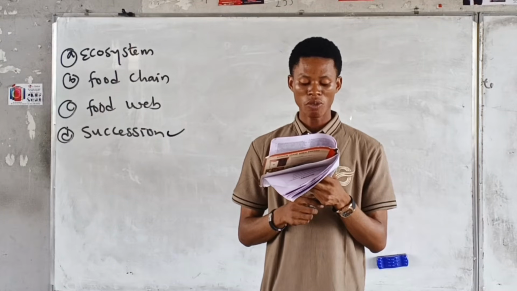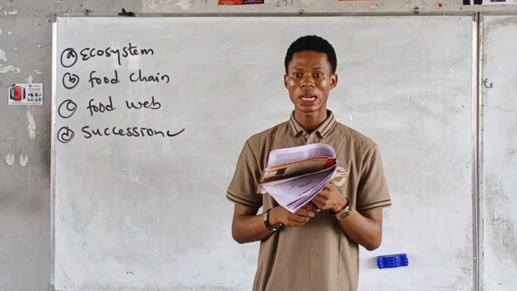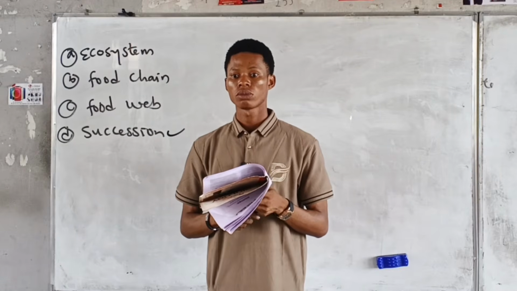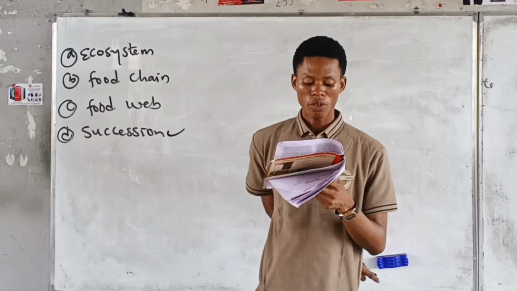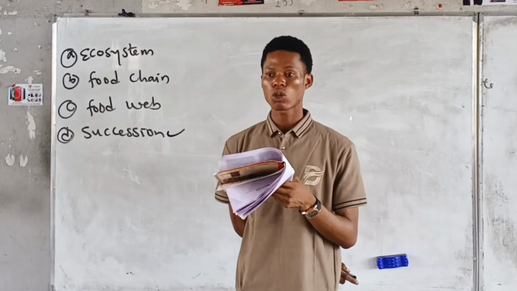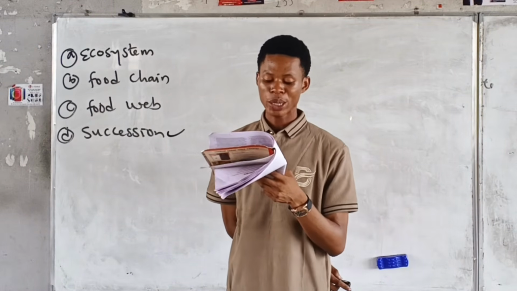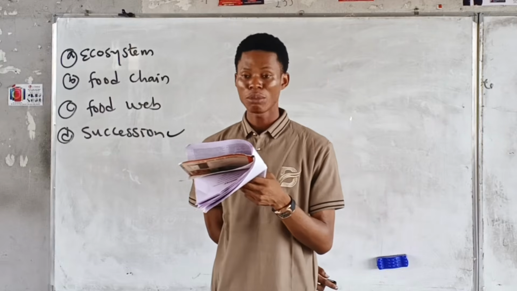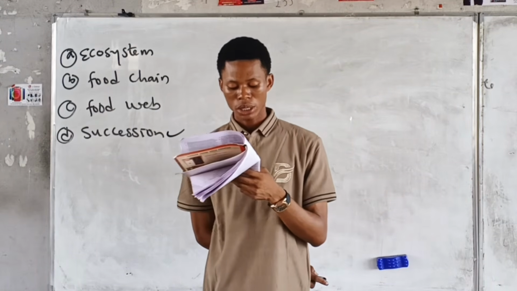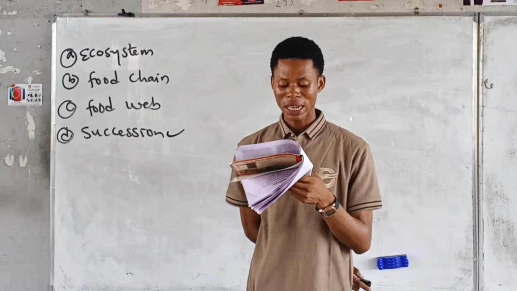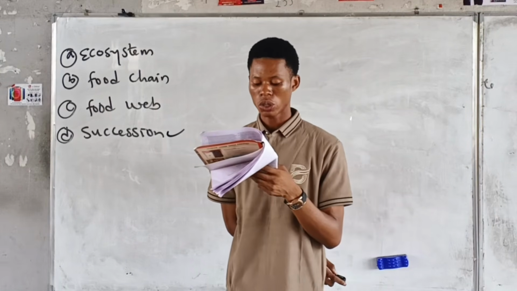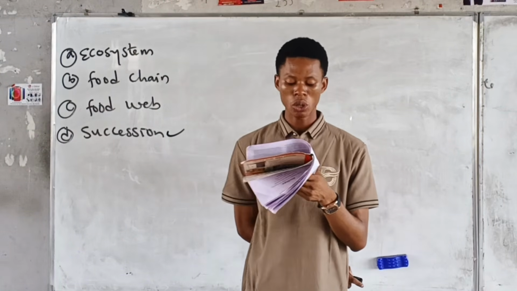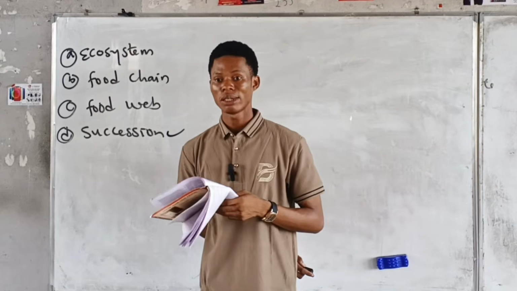D, it is made up of the tallest trees and the smallest animals. What's the answer?